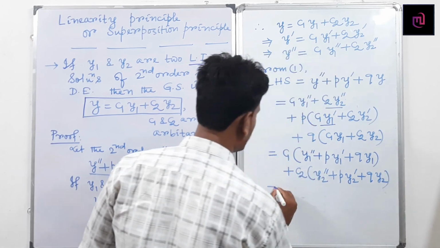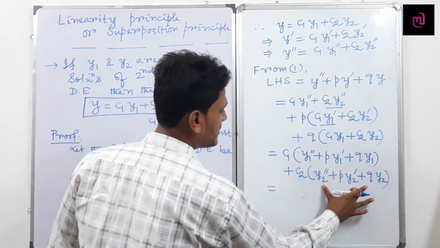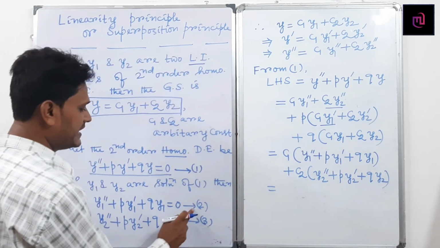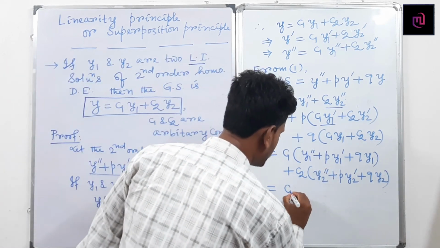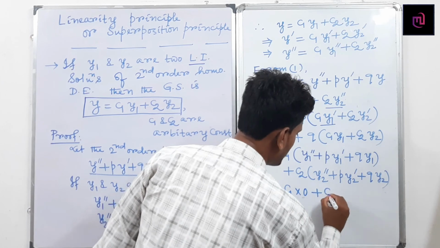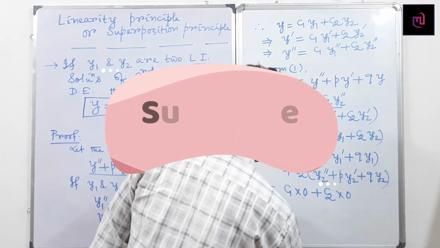Using 2 and 3, this part becomes 0 and this part becomes 0. So c1 into 0 plus c2 into 0, finally we can write 0.